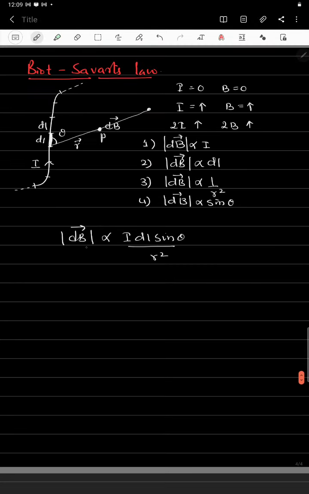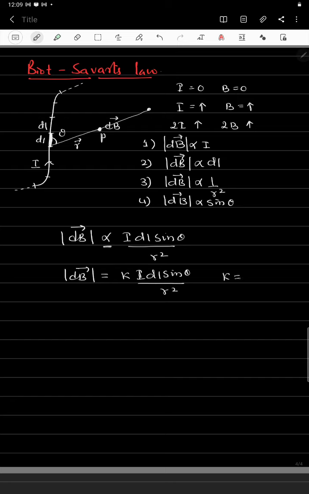Now to remove this proportionality, we introduce a proportionality constant, k. dB equals k into I dl sine theta divided by r square.